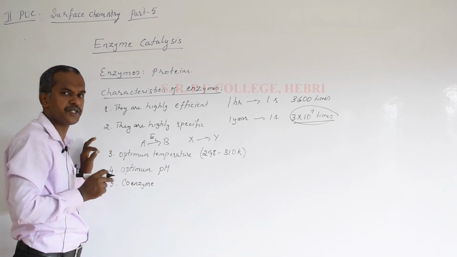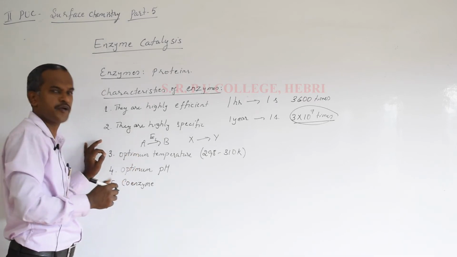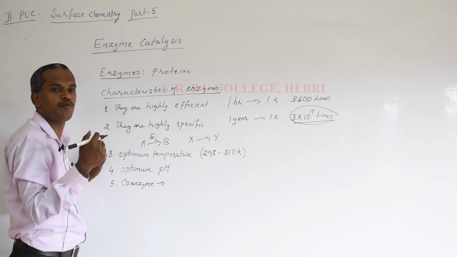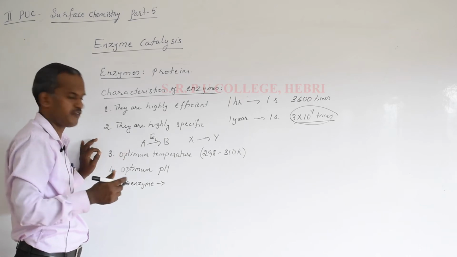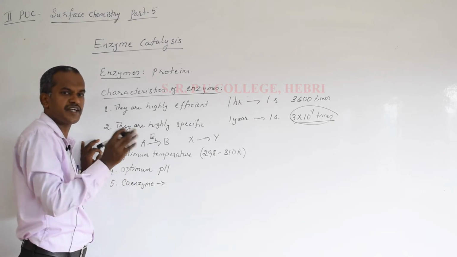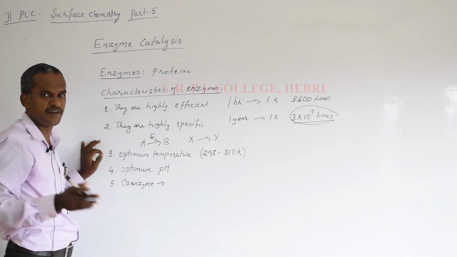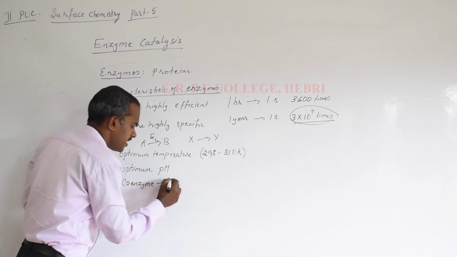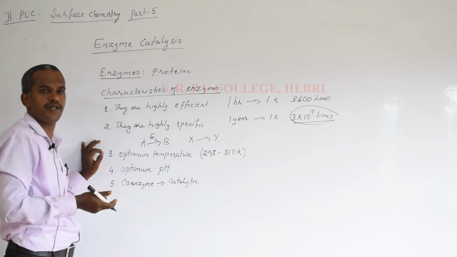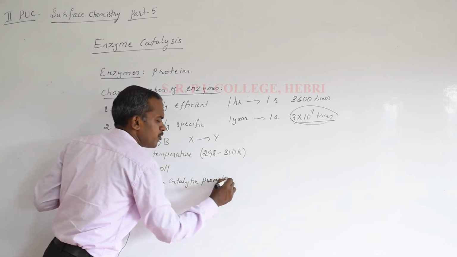Now you will ask, what is the role of this coenzyme? Why is it present? What is its use? Whenever coenzymes are present, they act as catalytic promoters. They increase the rate of reaction. Sometimes the non-protein part may also be metal ions, and they act as promoters. They increase the efficiency of the enzyme and the rate of reaction, so they are catalytic promoters. Similar to the catalytic promoter, there is a catalytic poison also. These coenzymes act as catalytic promoters.